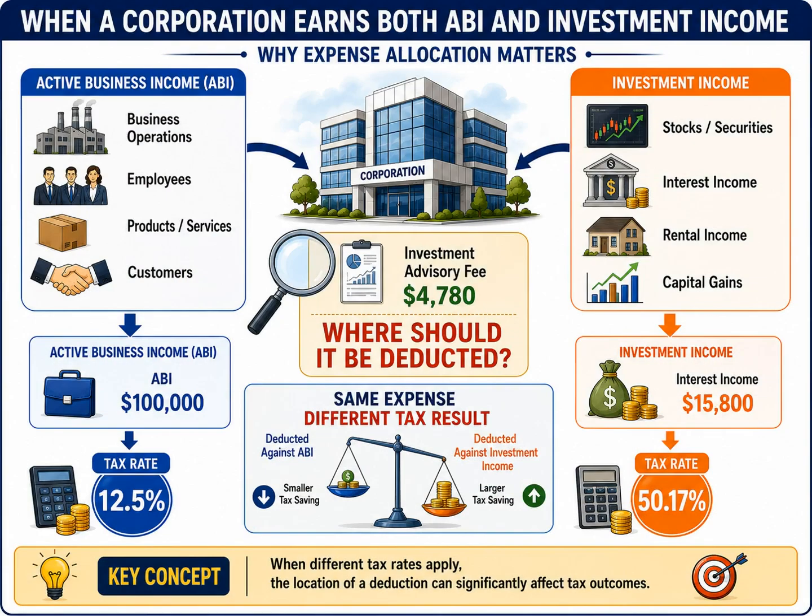In this section, we move into one of the most important tax planning concepts in corporate taxation: expense allocation. The corporation in this example earns income from two different sources. On the left side, we have active business income, often called ABI. This income comes from the corporation's normal business operations, such as serving customers, employing staff, and selling products or services.